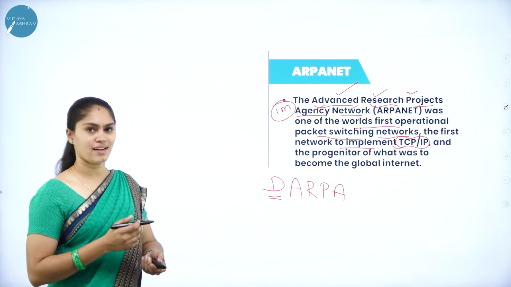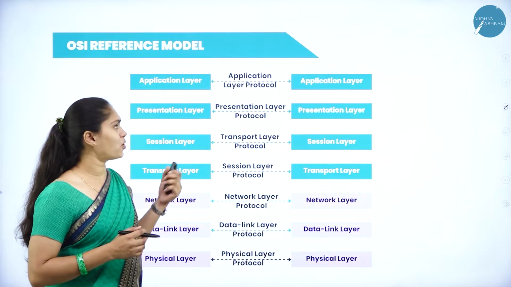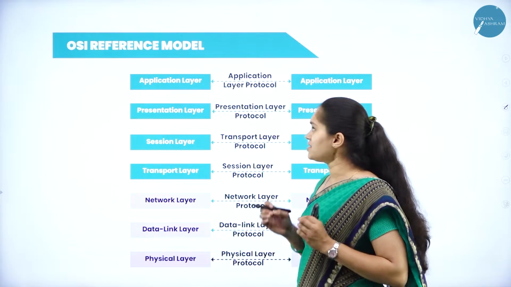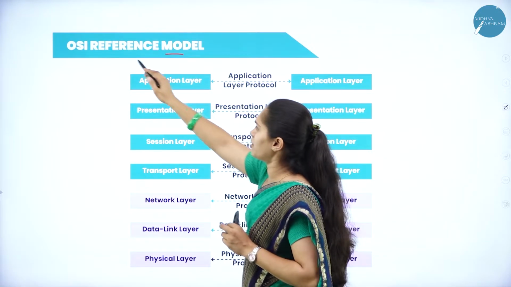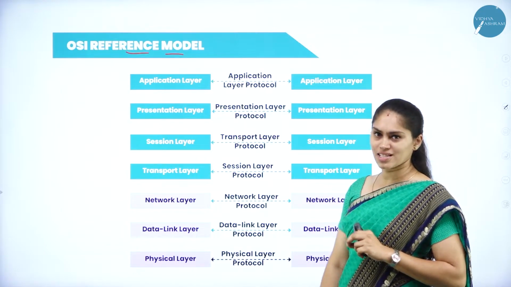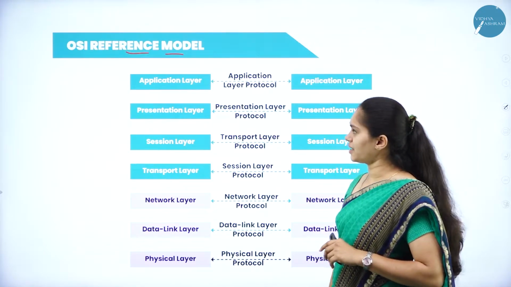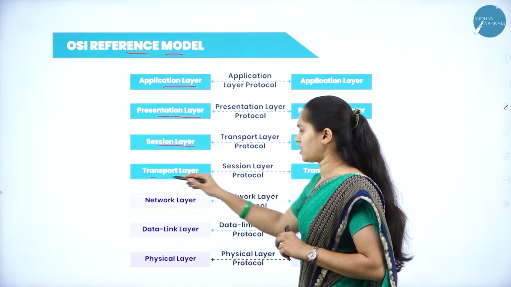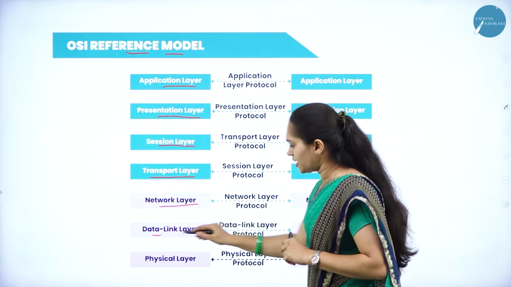This is regarding ARPANET. We'll see the next important topic, the OSI Reference Model. It is a very important topic, and here we have 7 layers in the OSI reference model. That includes application layer, presentation layer, session layer, transport layer, network layer, data link layer.